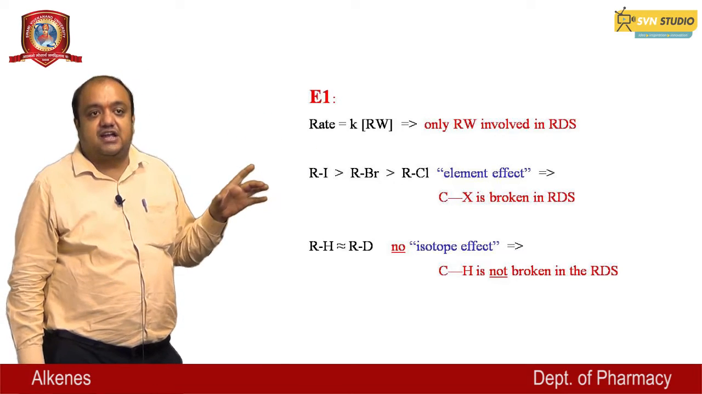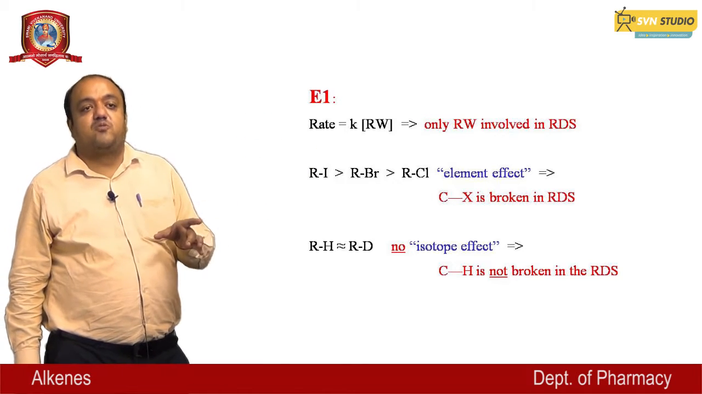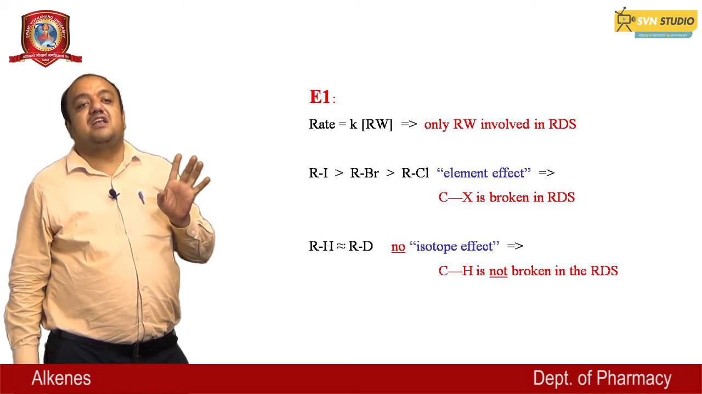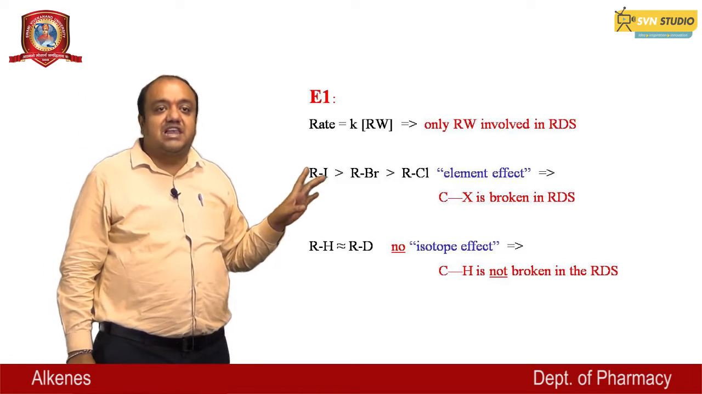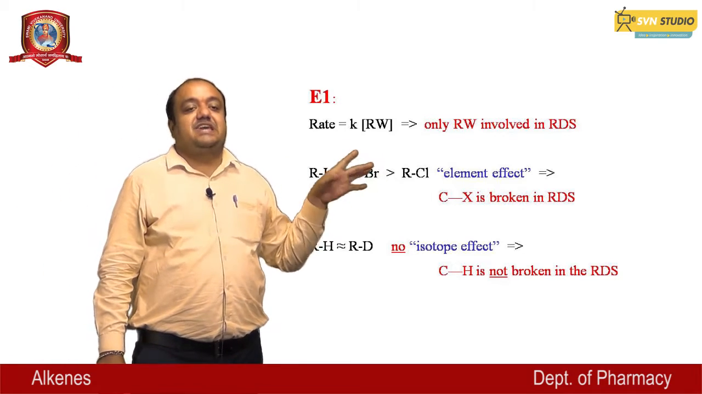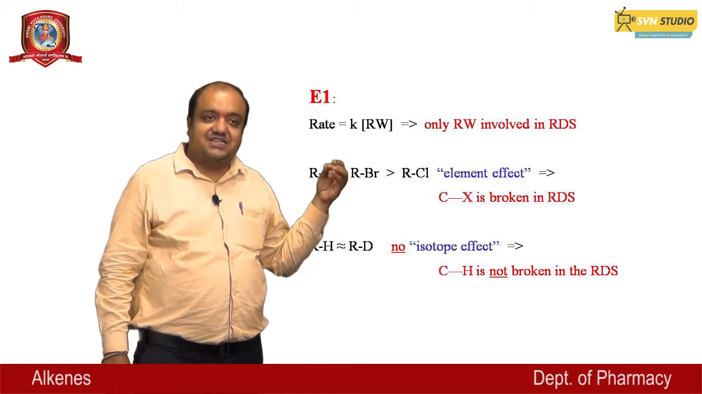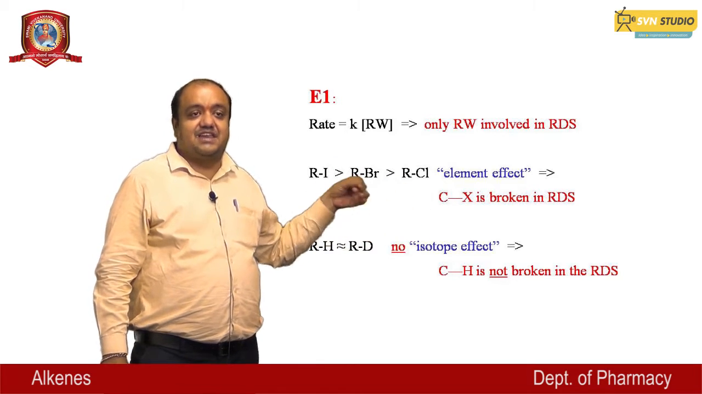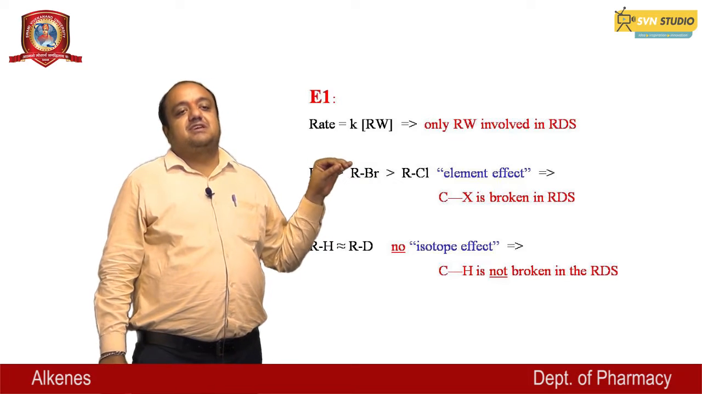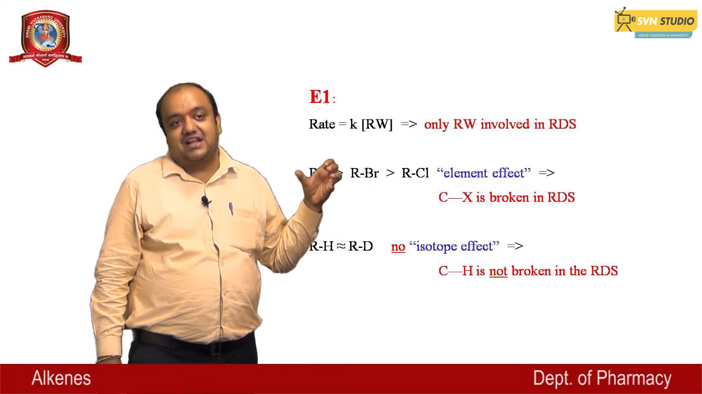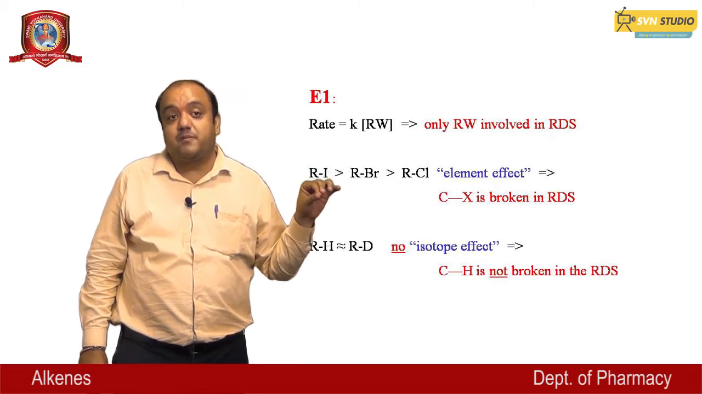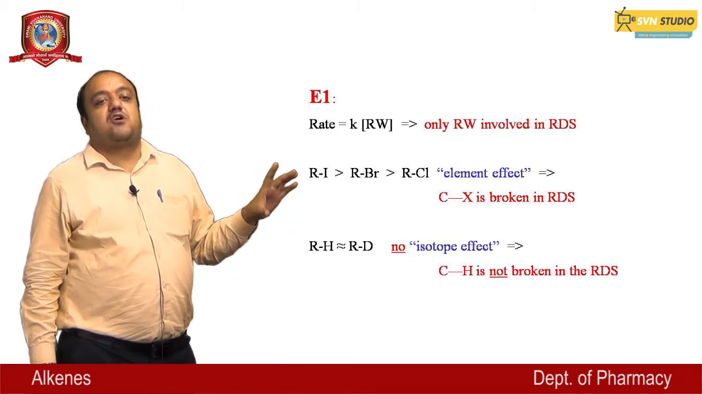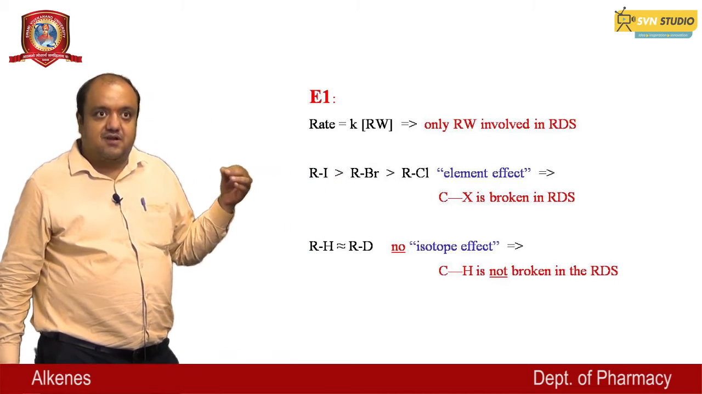alkyl iodide is greater than alkyl bromide which is greater than an alkyl chloride. This is due to the element effect, and this C-X is broken in the rate determining step. And then lastly, the alkane which is equivalent to the deuterium alkane shows no isotopic effect, and this C-H is not broken in the rate determining step.